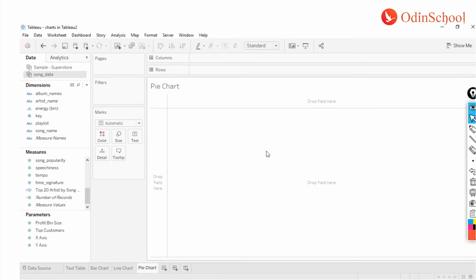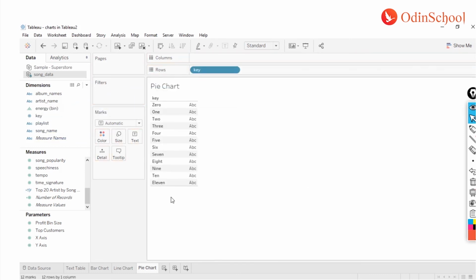and each of the areas is called a slice, similar to how your pizza is cut into slices. Same thing happens with your pie chart, where you can understand what slice area is being consumed by a certain color, and based on that you can understand which is occupying the most space or which is the highest contributor. Now to do a pie chart, there are multiple ways, but the simplest way is you just determine on which dimension you want to do it, and you can just decide what kind of measure you want to have.